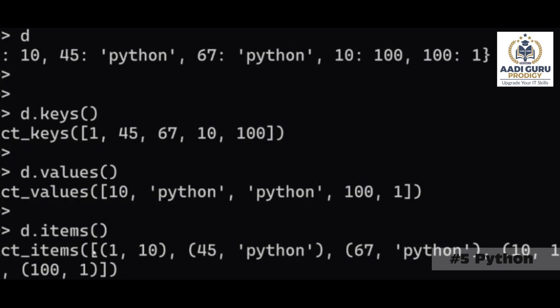Hello. Sir, yeah. Any questions? No, sir. Sir, I have one question. I want to change the values in the key, sir. Yeah, we'll discuss that. Don't worry. Okay, sir. Clear? Anybody has any questions? No, sir.